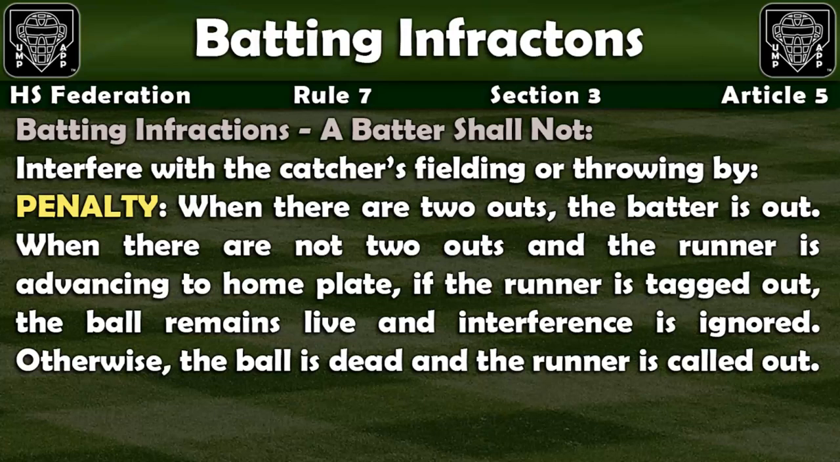The penalty? When there are 2 outs, the batter is out for the illegal act. When there are not 2 outs and the runner is advancing to home plate, if the runner is tagged out, the ball remains live and interference is ignored. Otherwise, the ball is dead and the runner is called out.